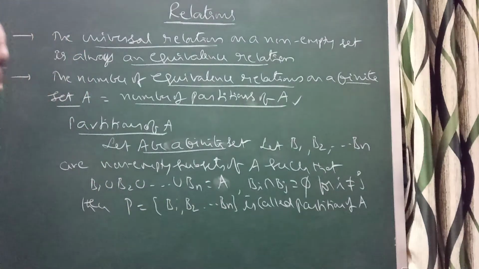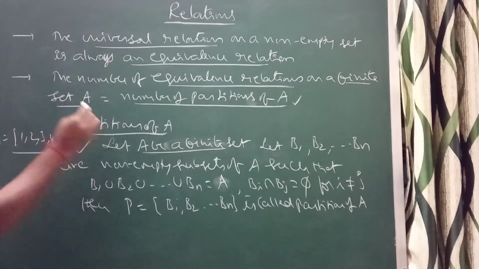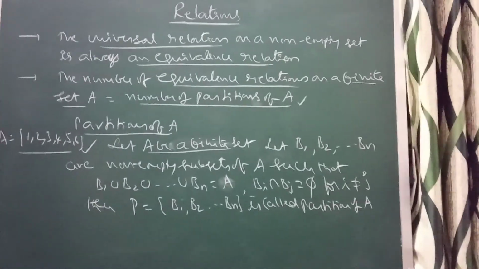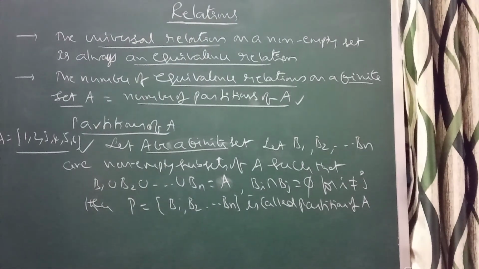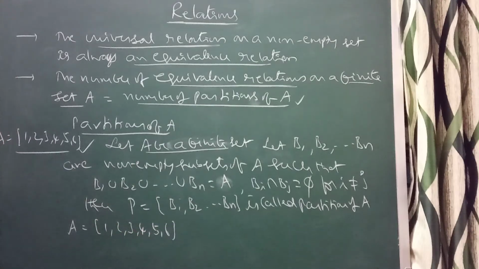For example, I have taken A is equal to the set 1, 2, 3, 4, 5, 6.